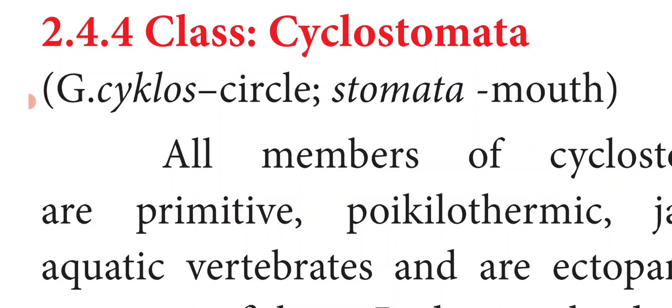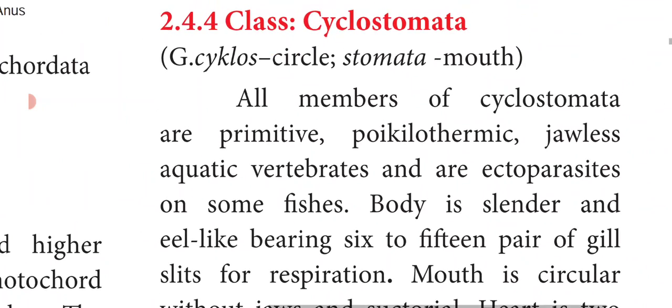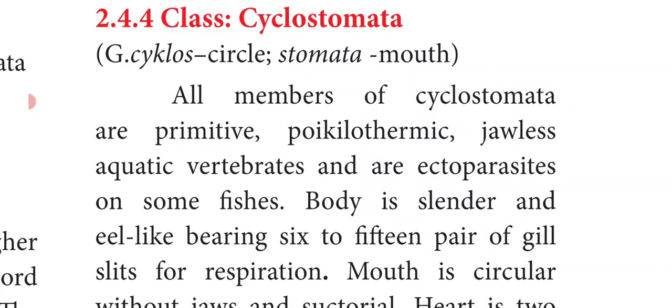So Cyclostomata comes under the division Agnatha. Cyclos means circle, stomata means mouth. The name Cyclostomata means the mouth is circular in shape. So they are jawless fishes and their mouth is circular, without jaws. And all members of Cyclostomata are primitive. They are very early form animals with a simple body plan.